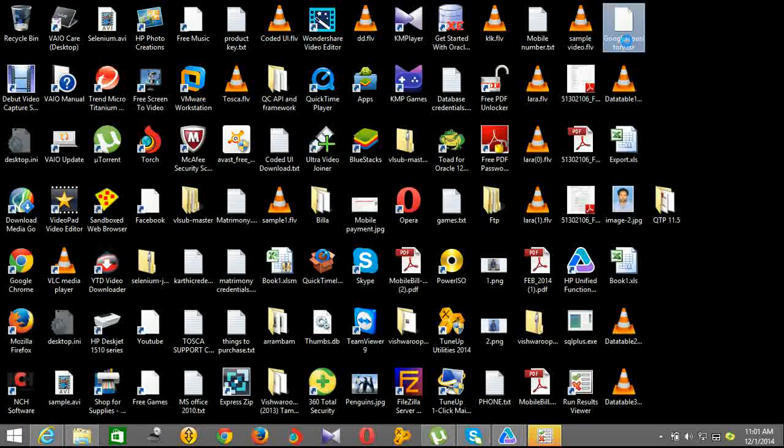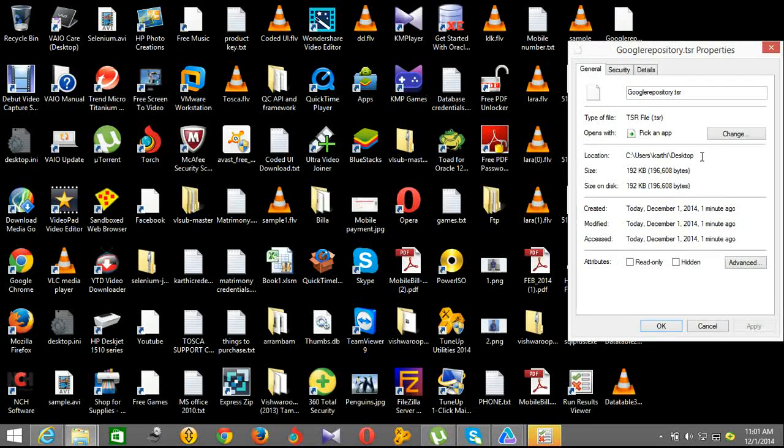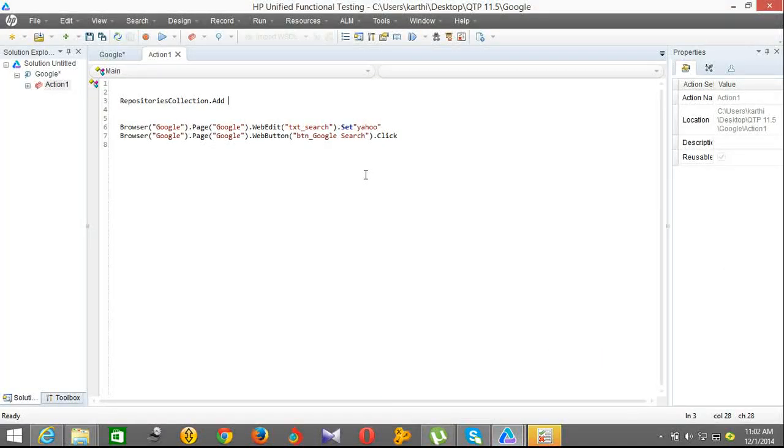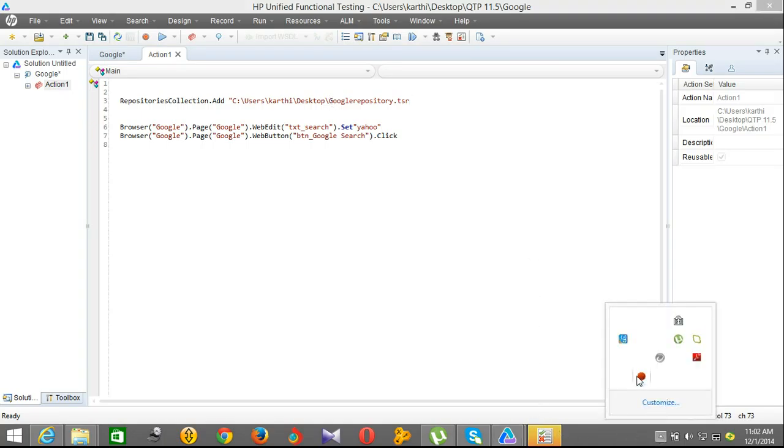So it is the desktop, Google repository .tsr. So I have added this path.